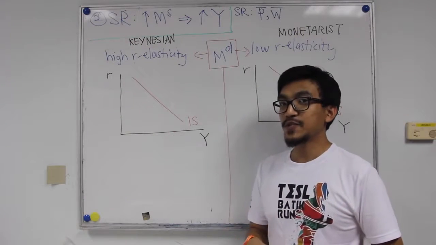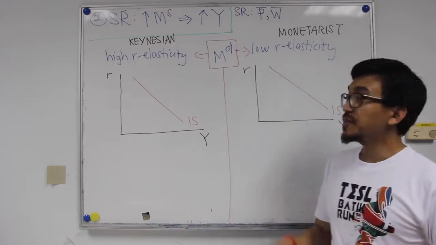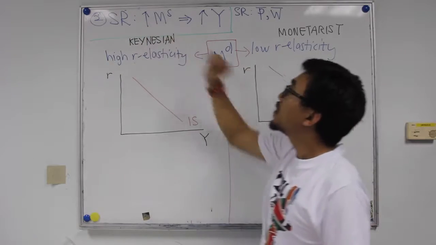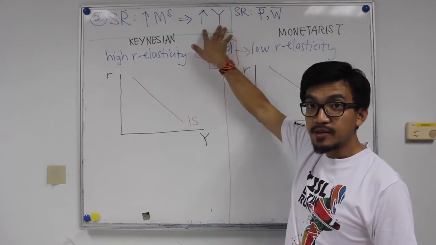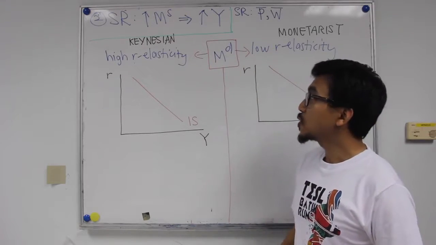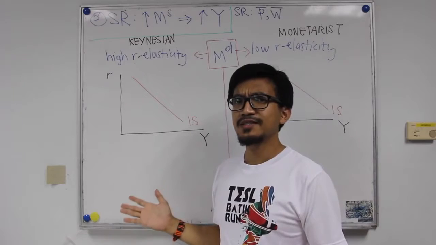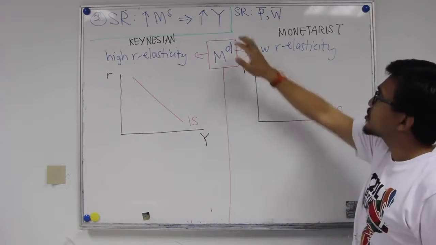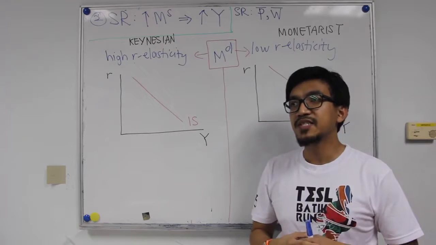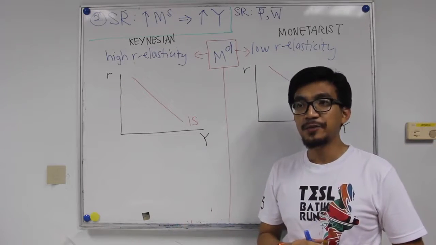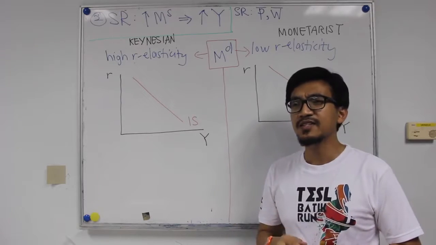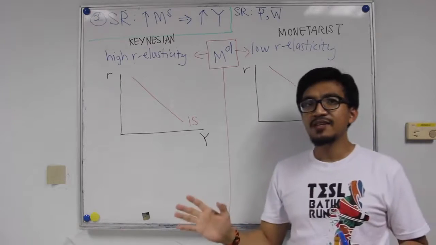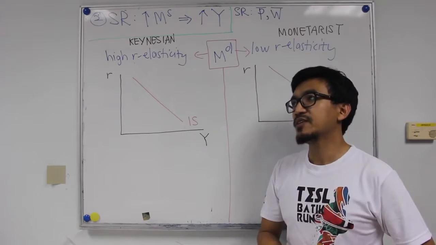Now let's go to proposition number 2. According to monetarists, in the short run, a change in money supply will affect real variables, for example real output. We're going to look at how this happens in the short run. Remember, in the short run, we can simply assume price to be fixed and nominal wage to be fixed. They are sticky. It takes time for price and wage to change. To make the discussion simple, we're going to assume that they are fixed.